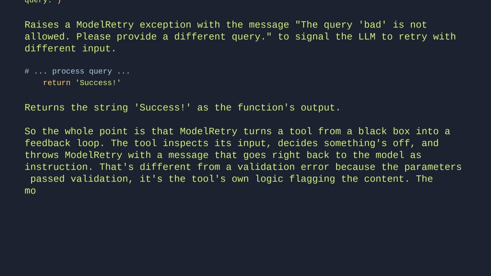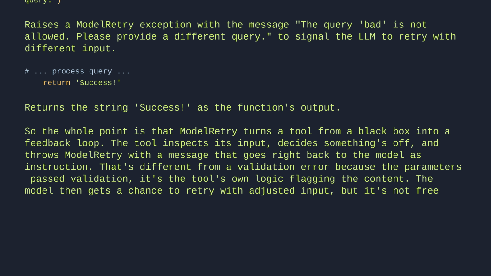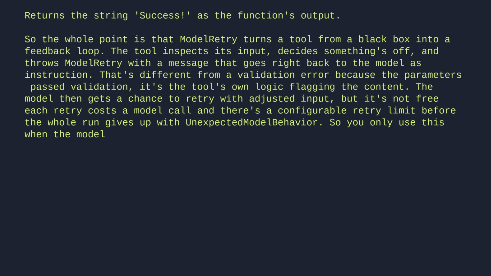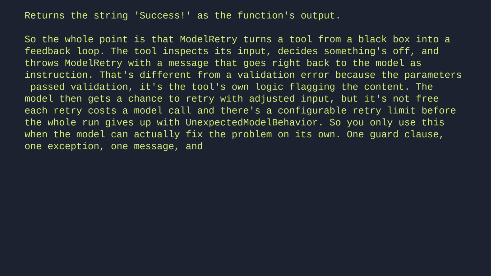The model then gets a chance to retry with adjusted input, but it's not free. Each retry costs a model call, and there's a configurable retry limit before the whole run gives up with unexpected model behavior. So you only use this when the model can actually fix the problem on its own. One guard clause, one exception, one message, and the agent does the rest.